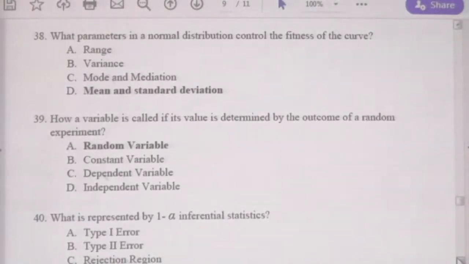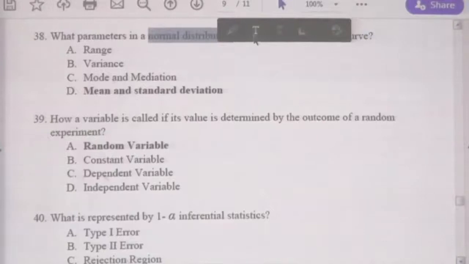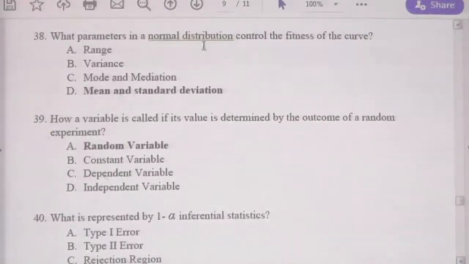You know, in normally distributed data, for all the calculations, the parameters are mean and standard deviation. Therefore, the answer is mean and standard deviation. The normally distributed data fit by mean and standard deviation. You can remember that all the calculations in the normal distribution also use mean and standard deviation.